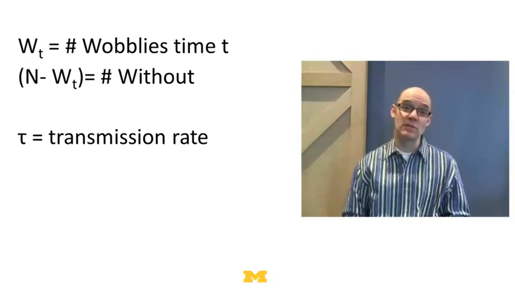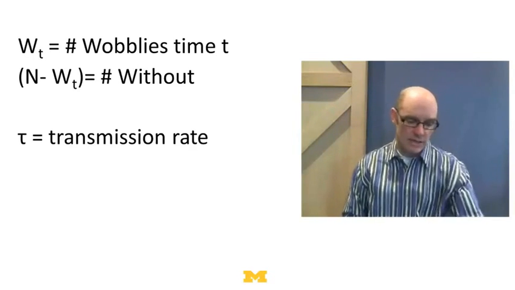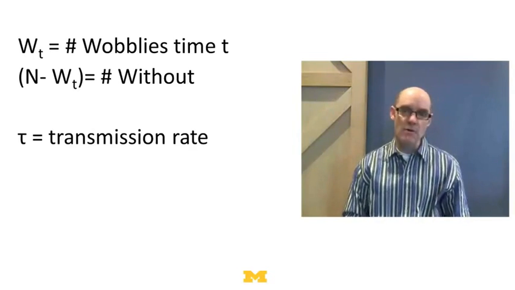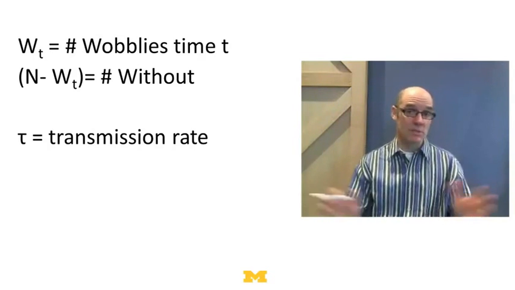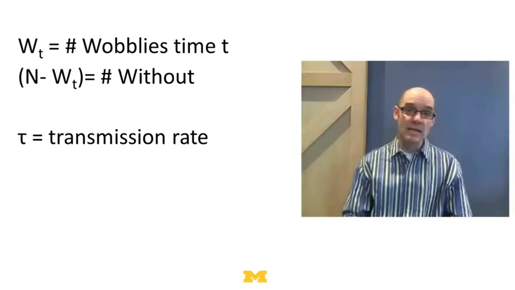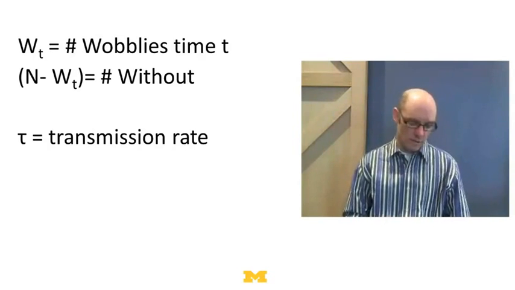The diffusion model works as follows. Let's suppose that there's some new disease called the wobblies. We're going to let W sub t be the number of people who've got the wobblies at time t. Now, if there are N people total in our population, which could be a community or an entire society, N minus W sub t is the number of people who don't have the wobblies.